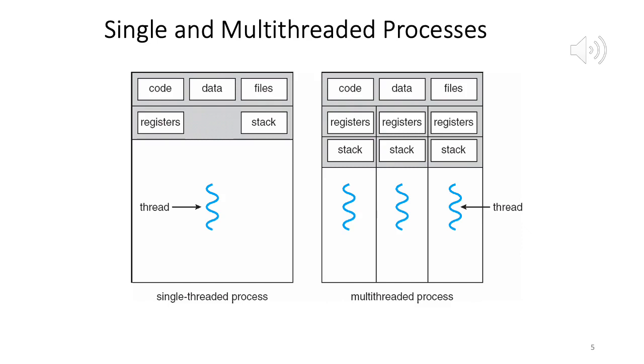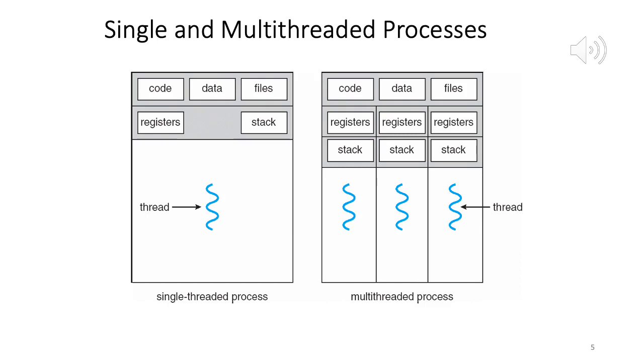So you have the code of the process, right? The instructions. You have the data, right? Data can be local, global. You have the various files. So while a process is executing, it can open many files, right? For each file, it's assigned a file descriptor, right? And then using that file descriptor, it can do reads and writes, right? So in the previous chapters, we saw that a pipe is treated as a file. Even in shared memory, that block of memory is treated as a file. So information about all files which are open, right? For reads and writes, definitely.